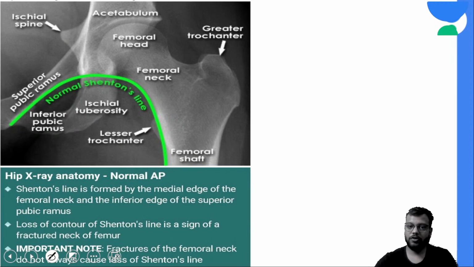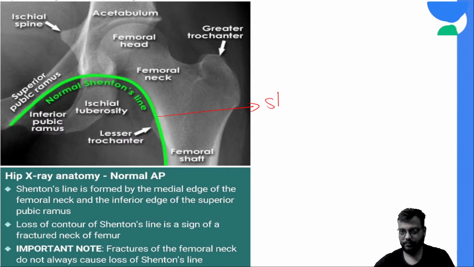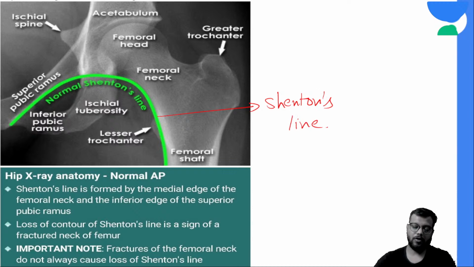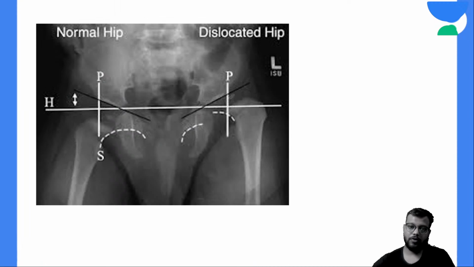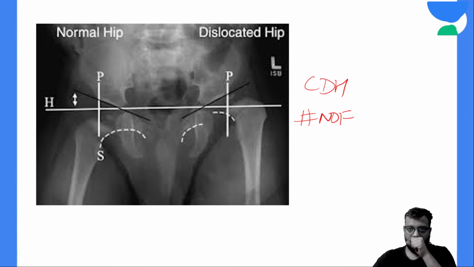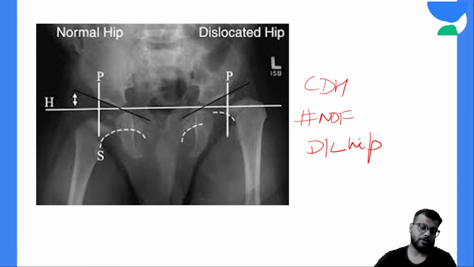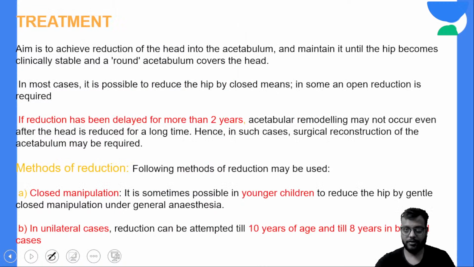Okay, now this is your Shenton's line, this green line, this is your Shenton's line normally, and it is broken in case of CDH and fracture neck of femur or dislocation of the hip, traumatic dislocation of the hip. In all these cases it is broken. This is your Shenton's line.